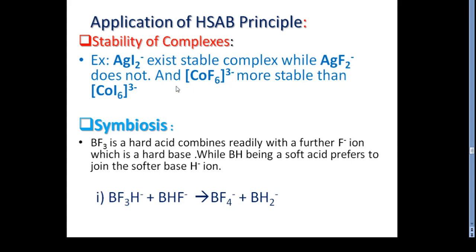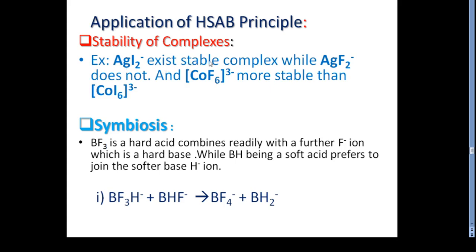As far as AgI2 is concerned, Ag is the soft acid and I is the soft base. When Ag+ reacts with 2I-, the soft acid reacts with the soft base, and the product is a soft-soft interaction.